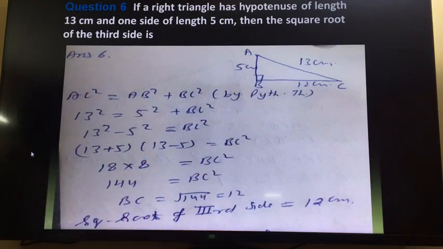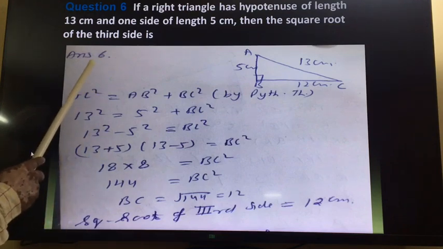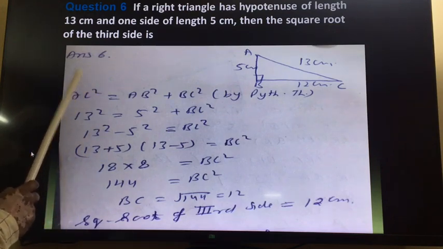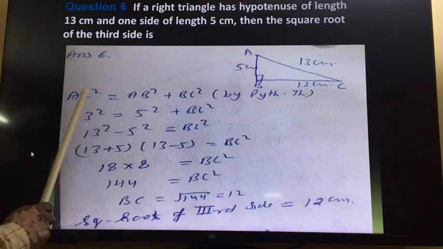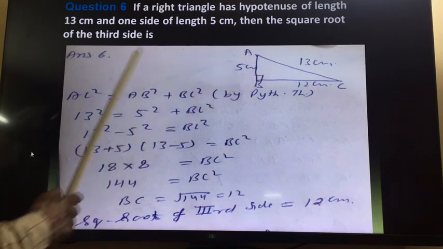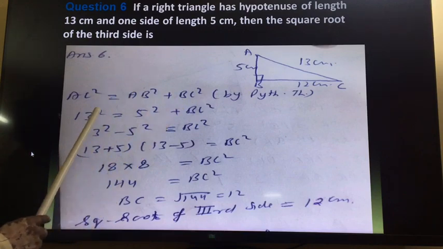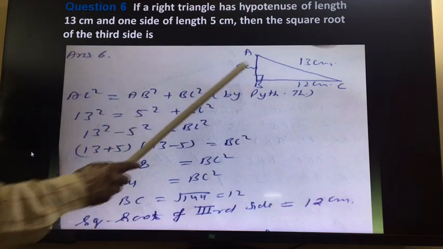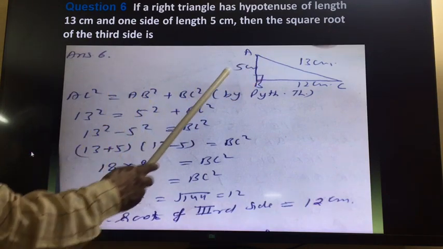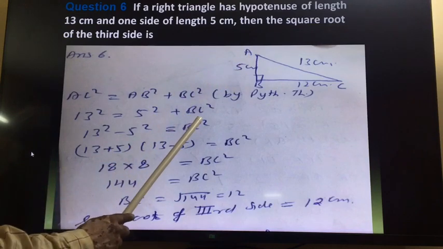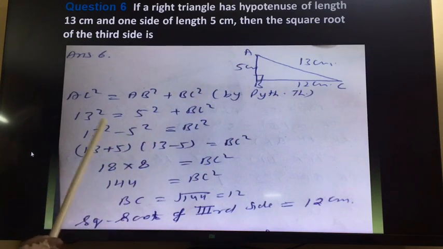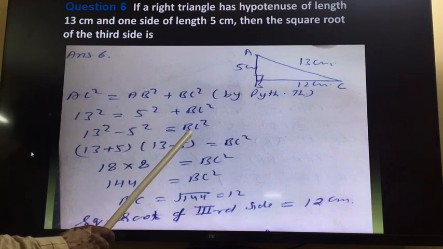By the Pythagoras theorem we can apply AC square is equal to AB square plus BC square. AC is 13, so 13 square is equal to AB is 5, so 5 square plus BC square, which is not given. So 13 square minus 5 square is equal to BC square.